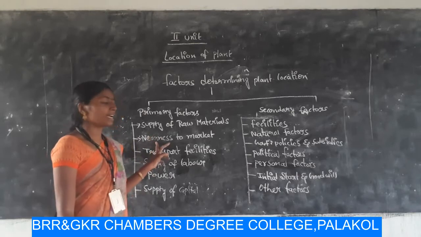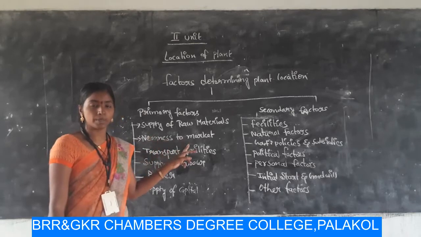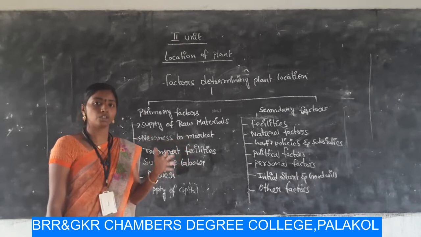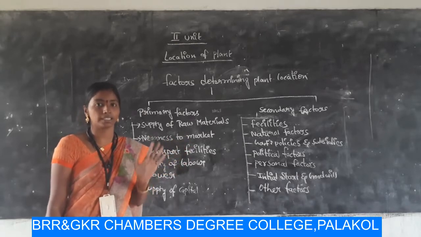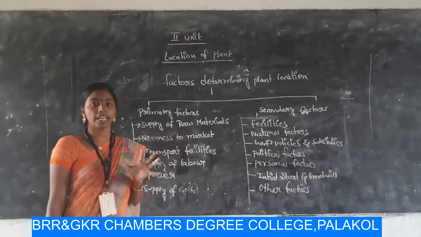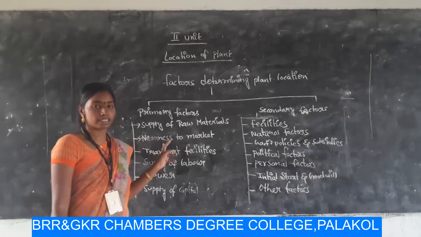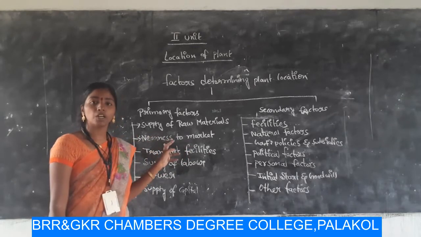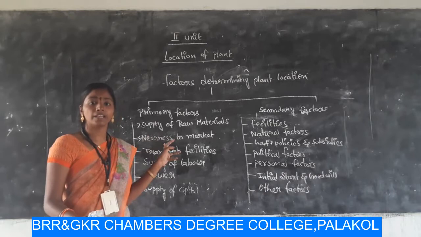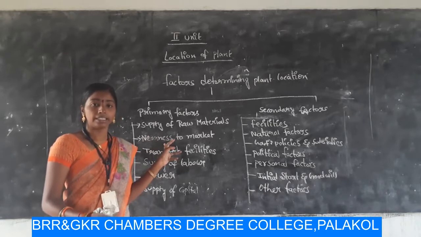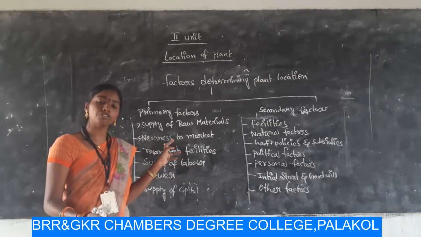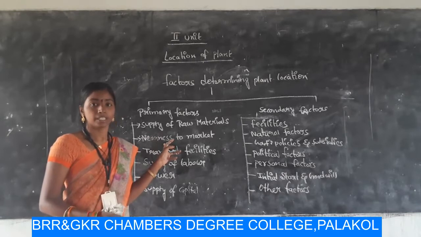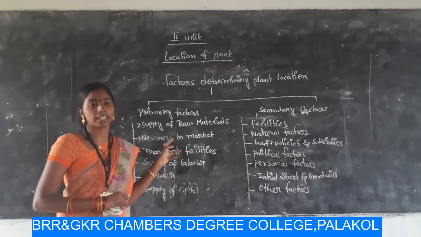So, if your site is not near the market, which means you have to deliver your goods through transportation to the market, then you have to select the transport facilities. If that product is not available at the time when the customer wants it, then the customer may shift to another product, which is a very big loss for the organization, right?